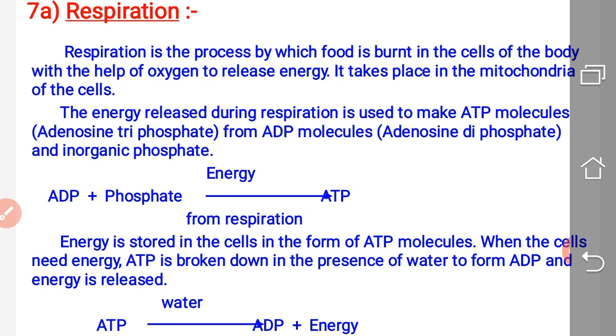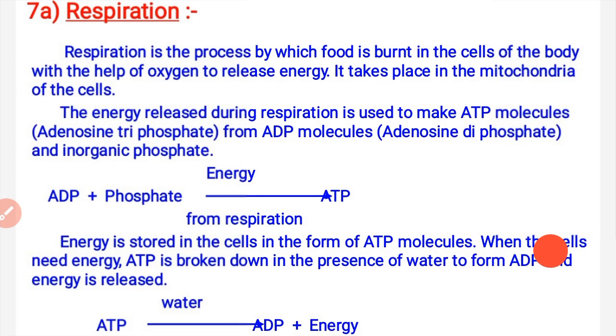Welcome back to your biology class. We have completed the topic of nutrition in life processes, and today we are going to start another topic, that's respiration. Respiration, you know that whatever we intake during nutrition is stored in our cells, and this stored food is oxidized in the presence of oxygen to produce energy.